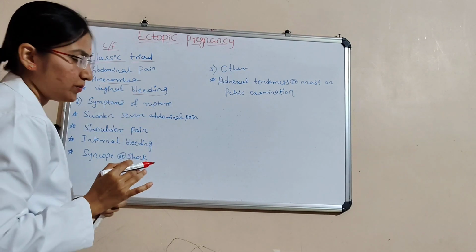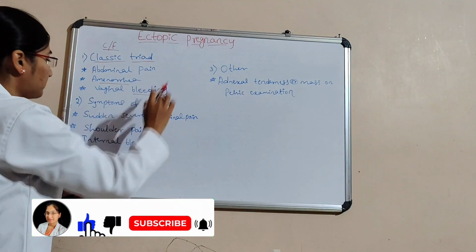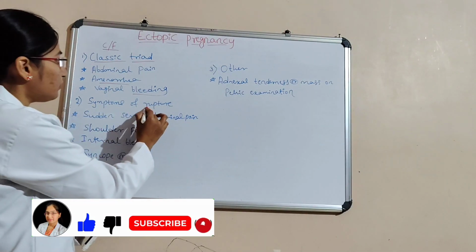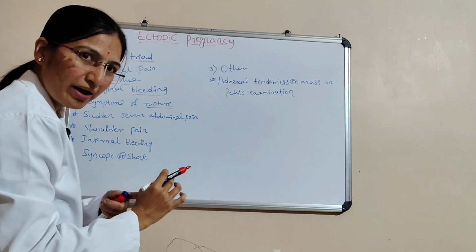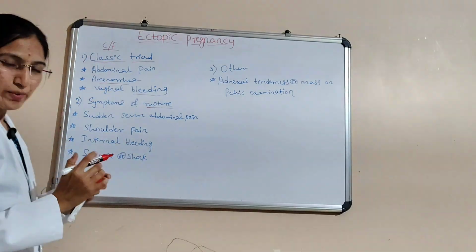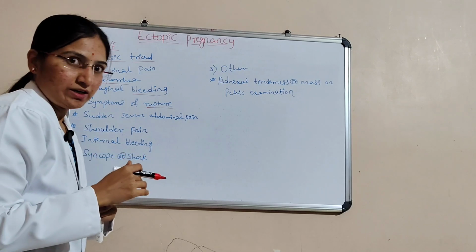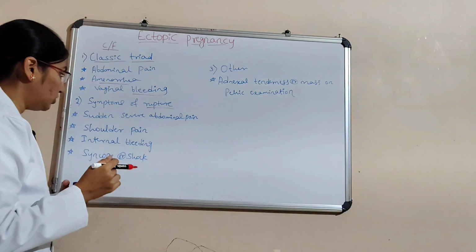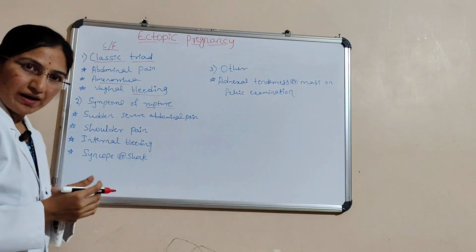The second clinical feature is the symptoms of rupture: sudden severe abdominal pain, shoulder pain, which is referred pain due to diaphragmatic irritation, and internal bleeding.